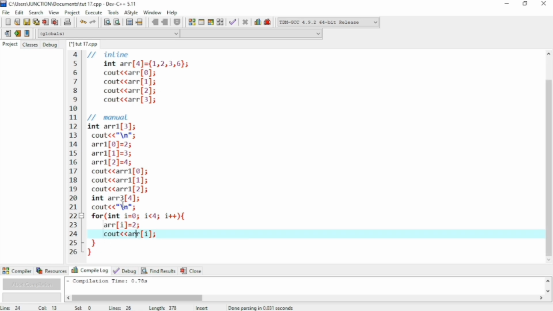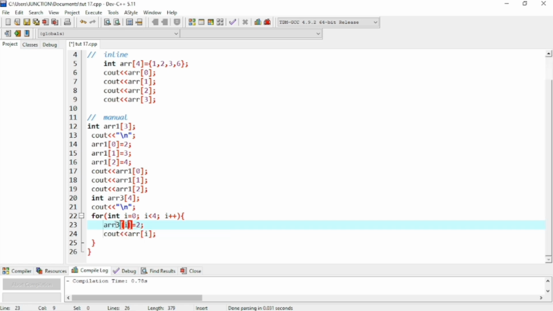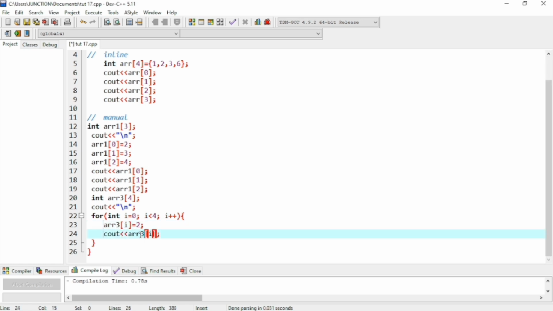We are using array 3, so simply I will write here array 3, because the name of the array is array 3.